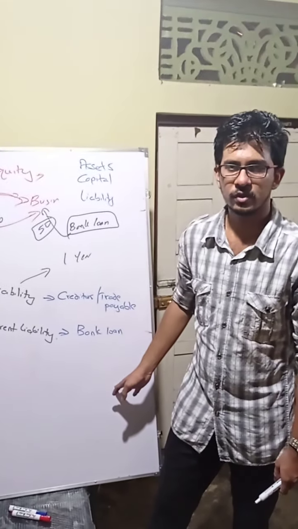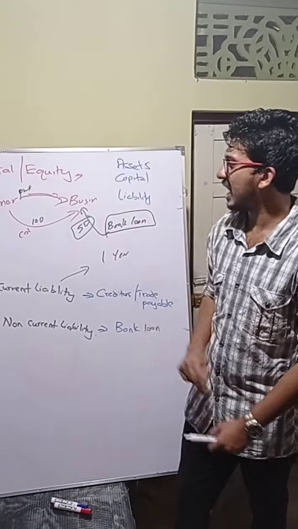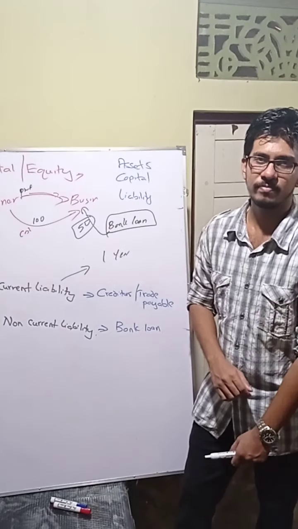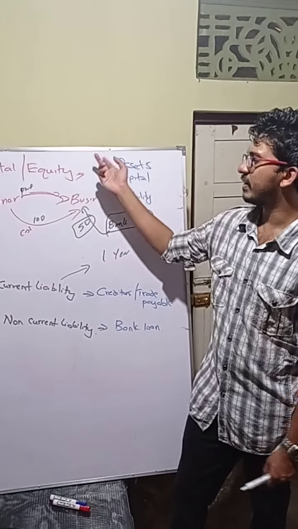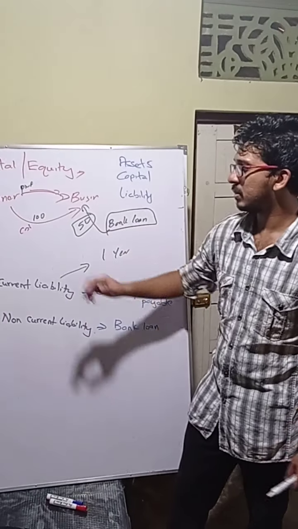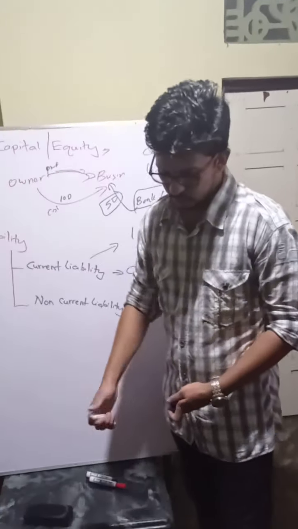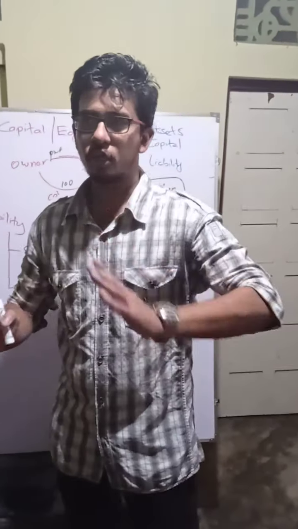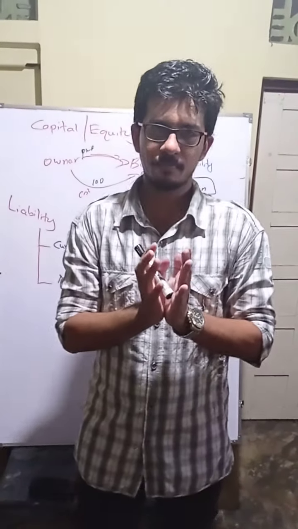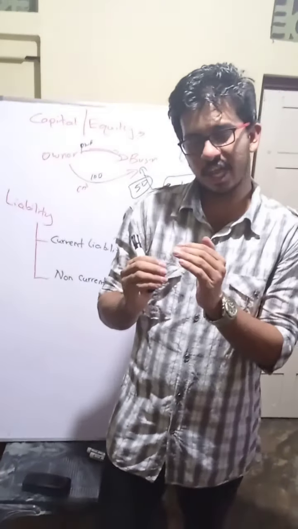Understood? Okay. So today I explained to you all what is assets, what is capital and what is liability. Assets we divided into two, current and non-current. Capital means anything the owner is putting. Liability means payable of the business. Assets means resources owned by the business, we discussed. My motive here was to explain these three full concepts within a very short time, so that's why I went a little fast.